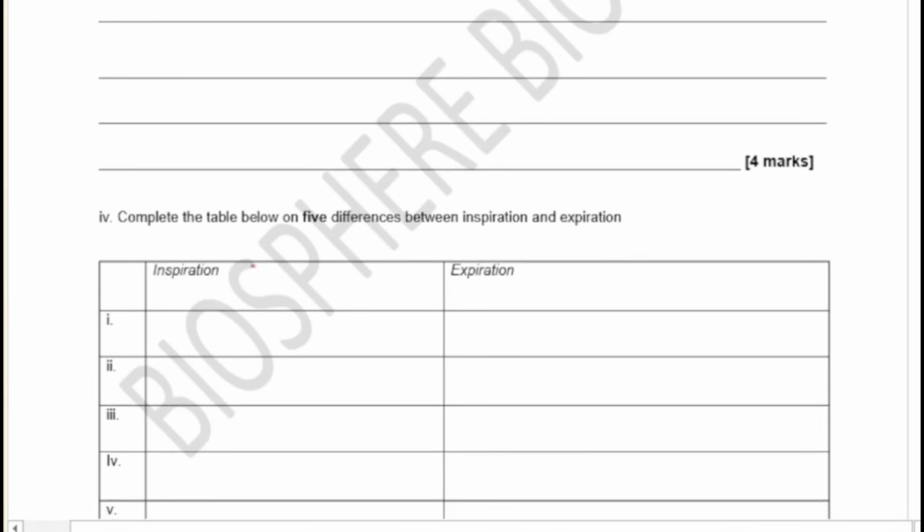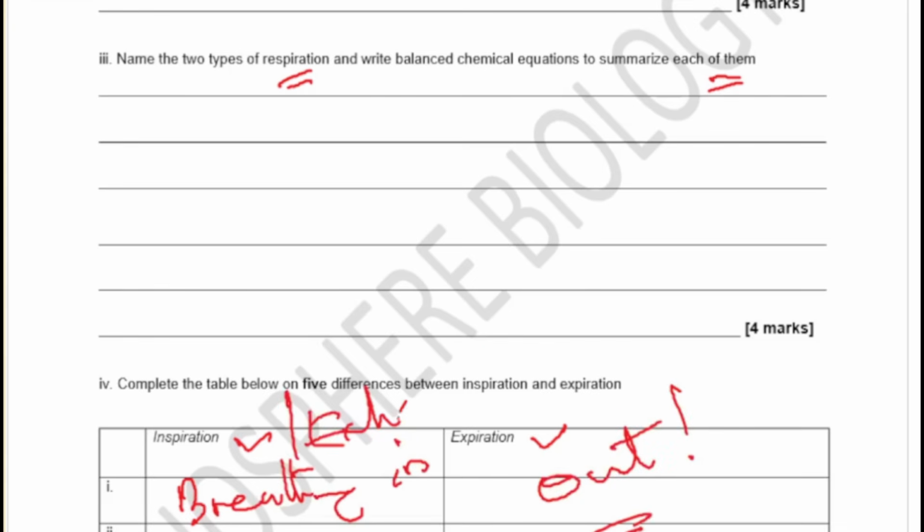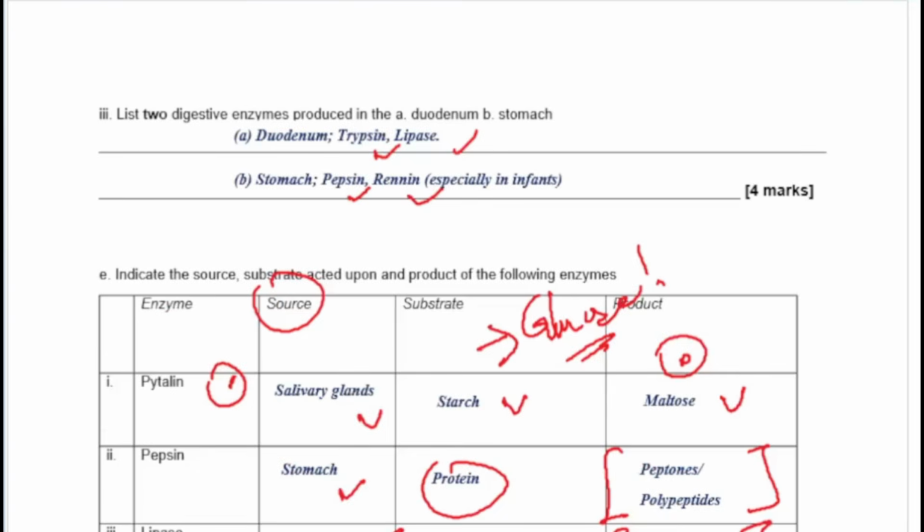Then we now have a table of inspiration and expiration. Breathing in is otherwise known as inspiration. So this is breathing in, and then this is breathing out, expiration. Either you call it expiration or exhalation. And then this one, you call it inspiration or inhalation. Any of them can fly. So please take notes, pay attention to that. So let's quickly see the answers to that as we move on.